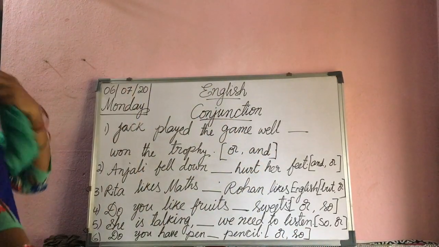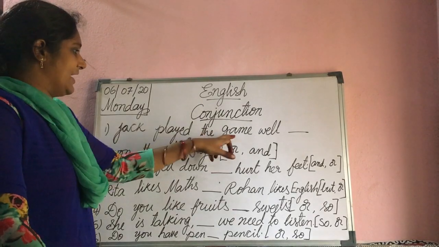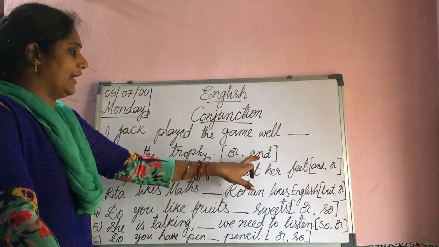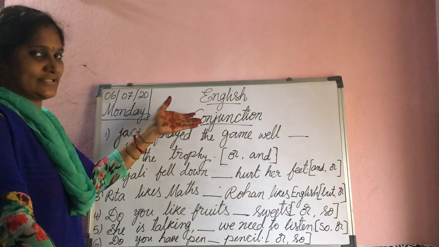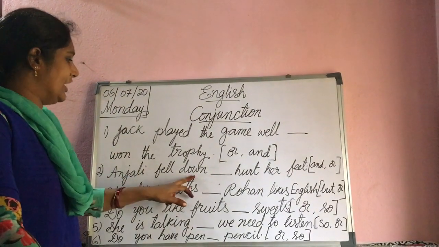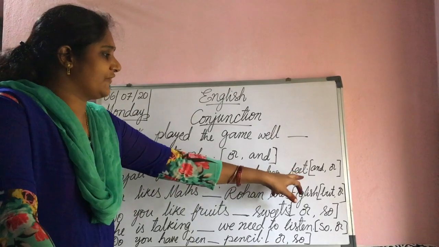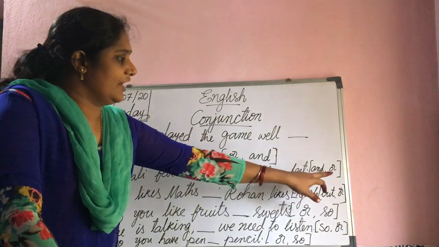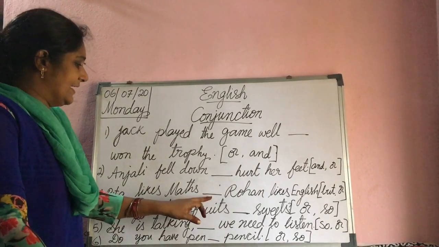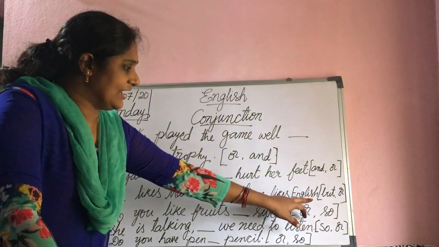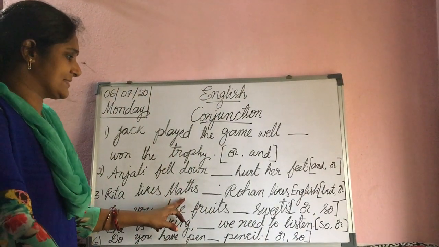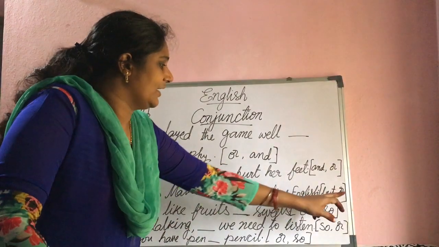Here see, Jack played the game well, dash, won the trophy. Or, and, which one should we use? Use these conjunctions and complete the blanks. Anjali fell down, dash, hurt her feet. And, or. Rita likes maths, dash, Rohan likes English. But, or.